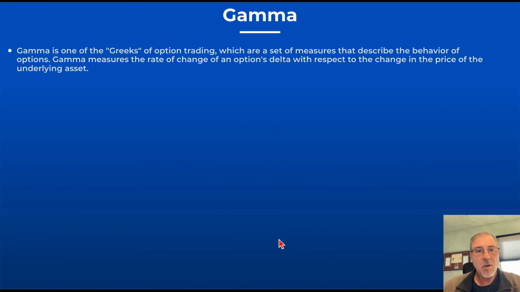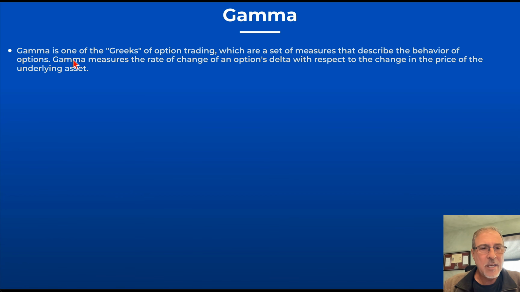Now, I want to get into gamma specifically. So gamma is one of the Greeks, which is a measure that helps describe the behavior of options. Specifically, gamma measures the rate of change of an option's delta. I know that sounds like you're talking a little bit in circles, but I think you'll see what I'm talking about here in a moment. Now, we've already covered delta and what delta means. So delta is essentially direction, and then gamma measures how quick delta is going to change in certain situations.